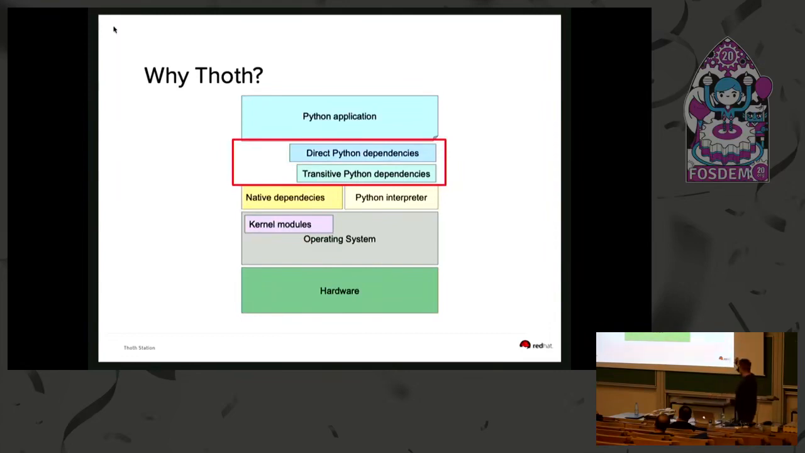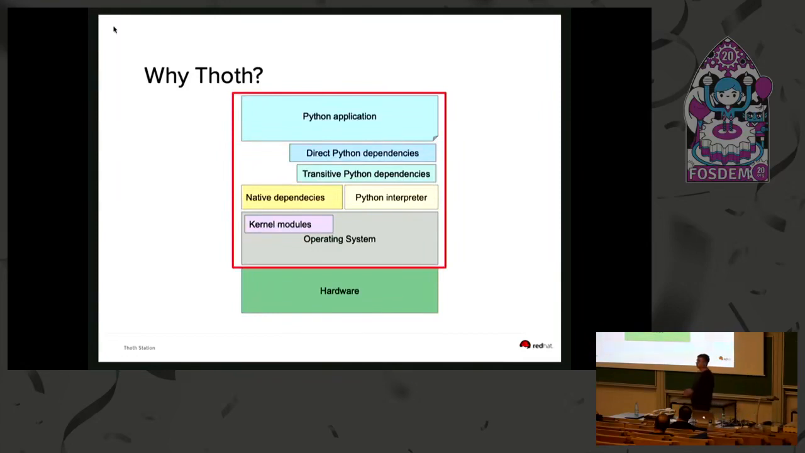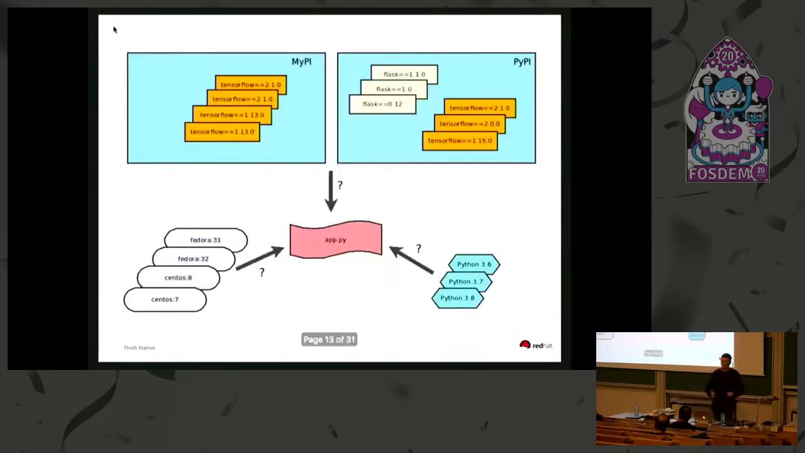But there are many more layers. If we take a look at the software layer, there are different Python interpreters in different versions that you can install. Then there are different operating systems in different versions that you can install.